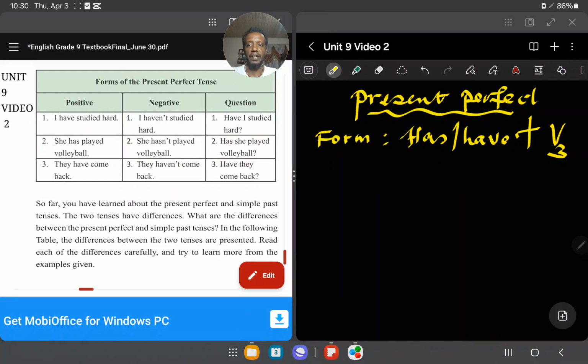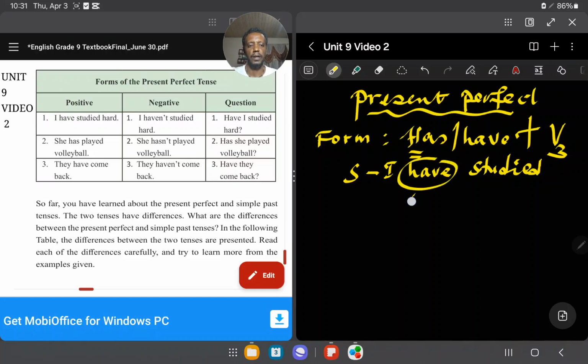No, I haven't finished. Something is still incomplete, or something is continuous up to now. You can read this dialogue, forms of the present perfect tense. I have studied. Look, there is a subject, I have and has, then studied. This is the positive form. The next one is negative: I haven't studied. Don't forget. When you change it to question form, bring the auxiliary at the beginning.